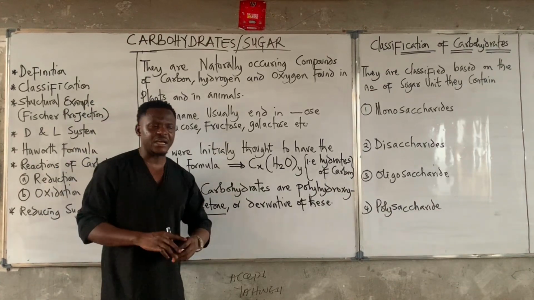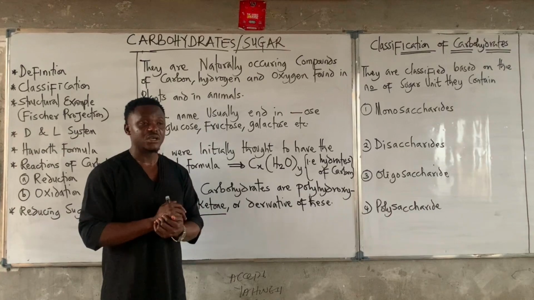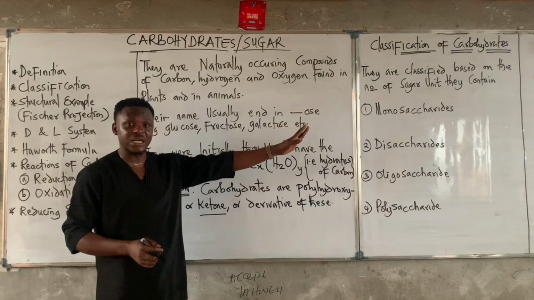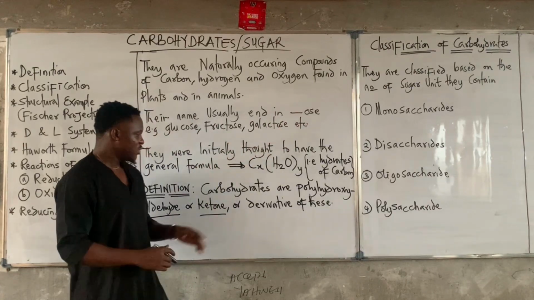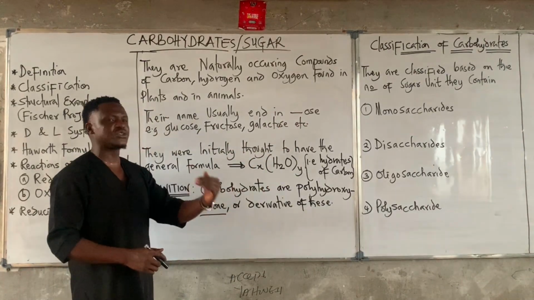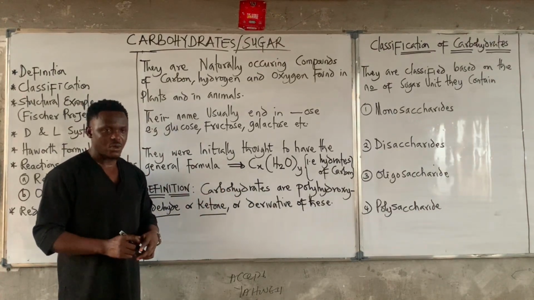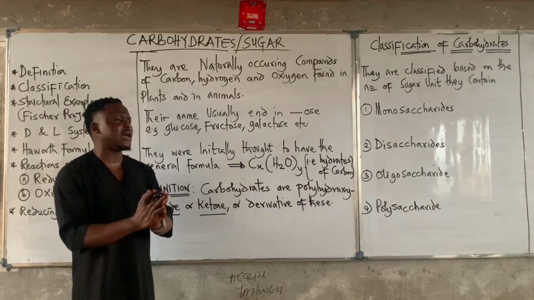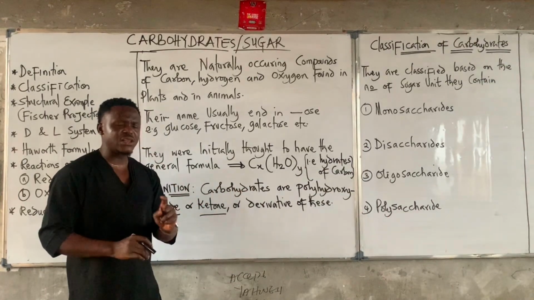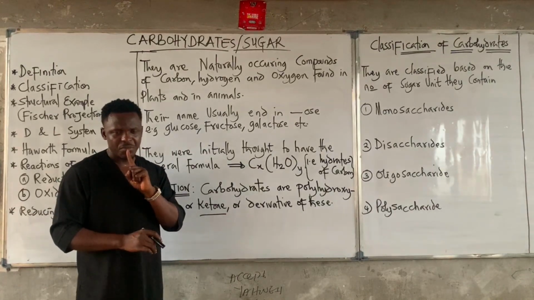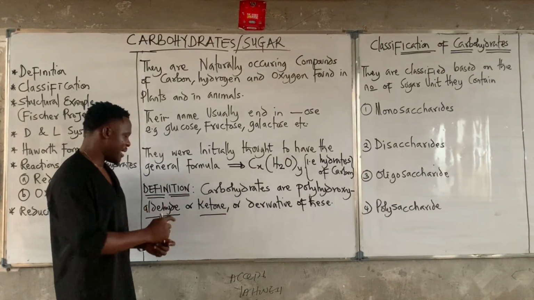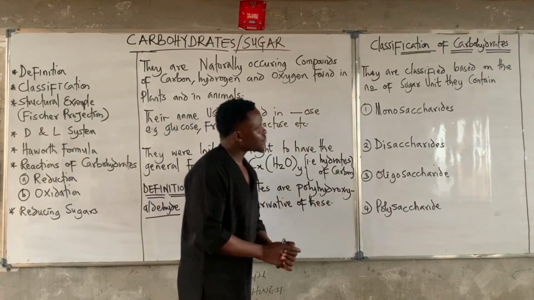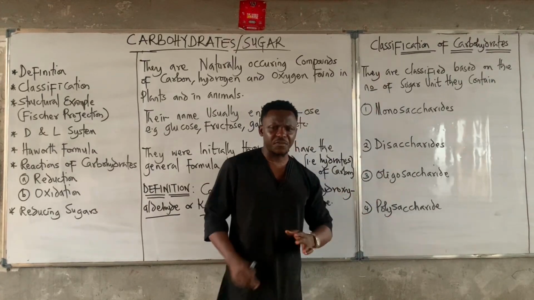Now when we proceed further, when we get to classifications based on functional groups, you realize that that's under monosaccharide. We're going to get to that, so let's not rush it. So take note that carbohydrates are polyhydroxy aldehydes or ketones, or the compounds derived from them. It simply means that for every carbohydrate you're going to see, most likely there will be at least one OH, and that one OH is going to be accompanied by either an aldehyde functional group or a ketone functional group.